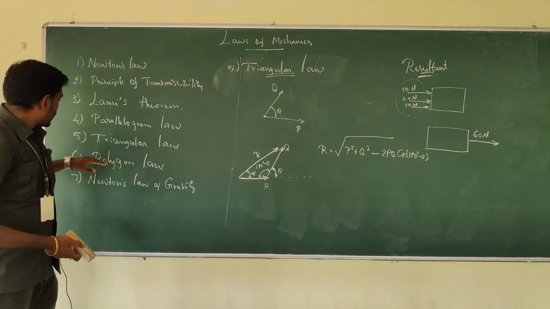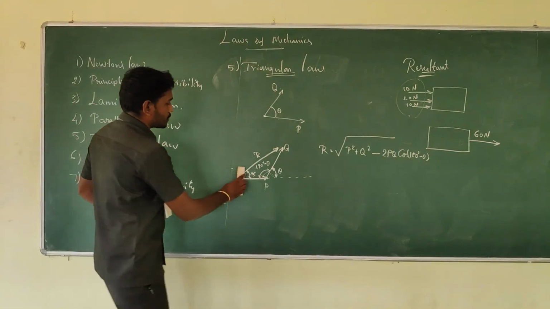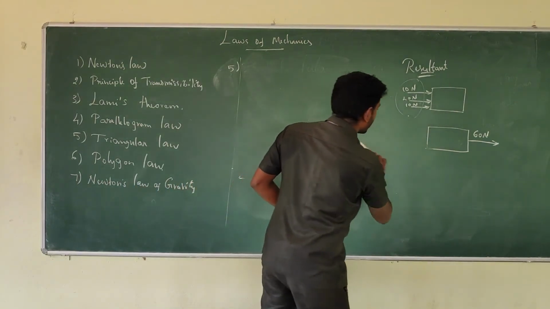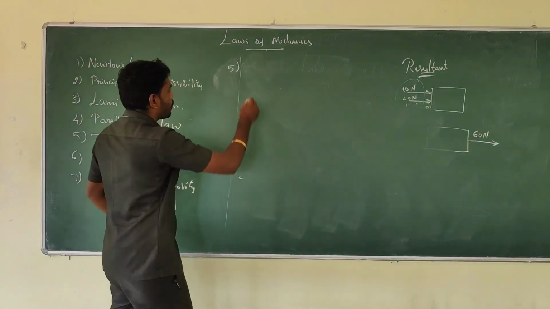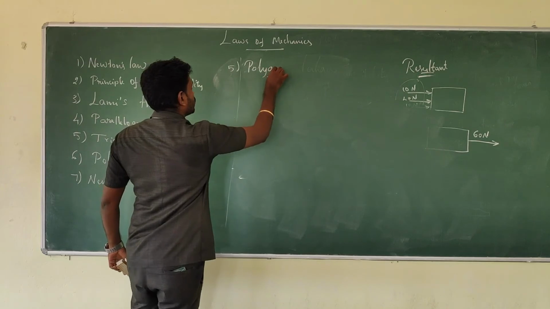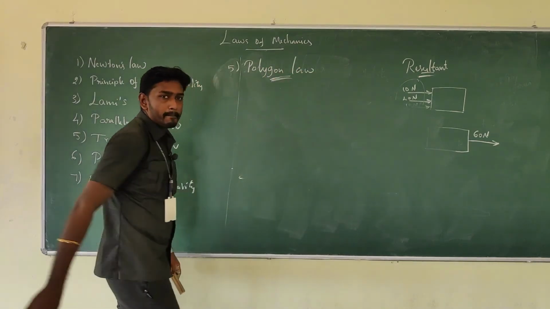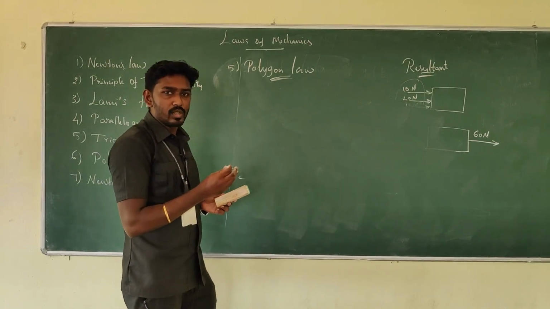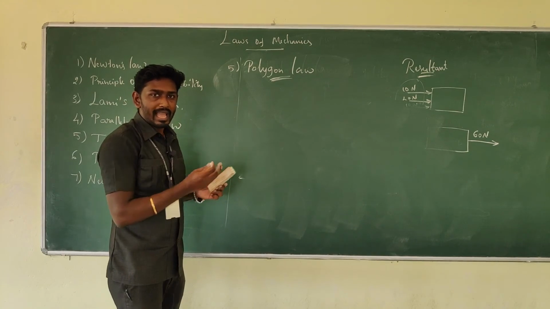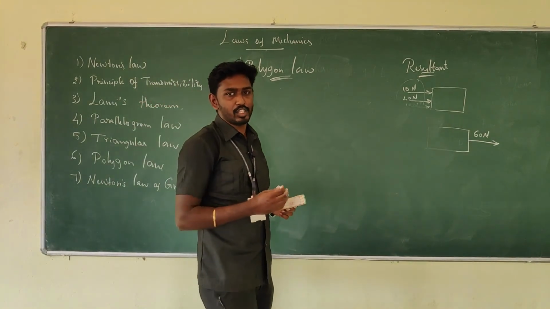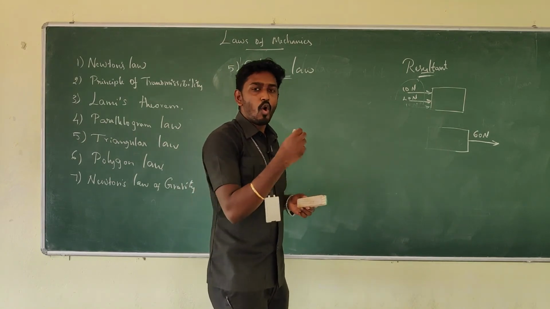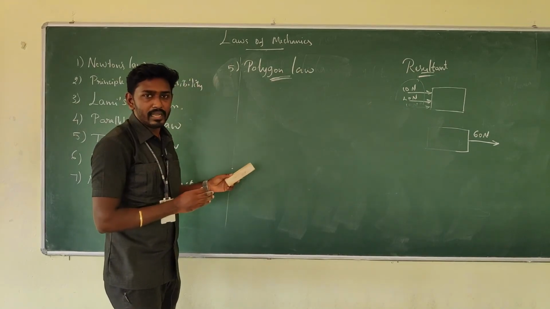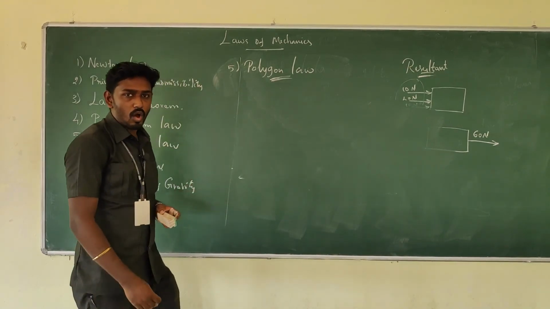Let's move to the sixth one, Polygon Law. Its statement is similar to the previous one. When a set of forces acting on a point or on a particle is represented in magnitude and direction, taken in order, the resultant force will be the closing side of the polygon, taken in opposite order.